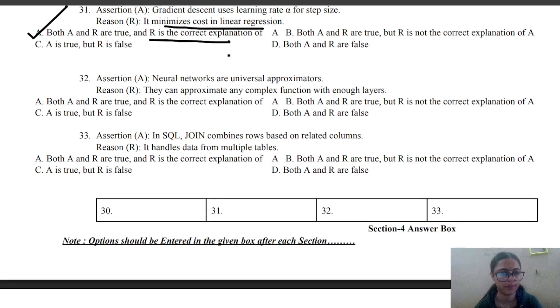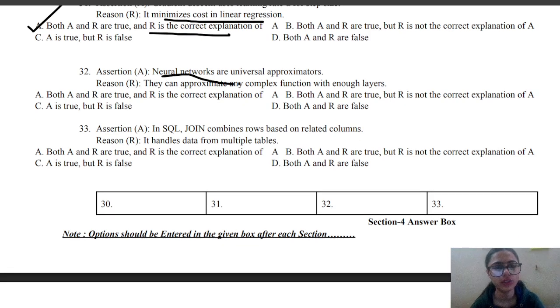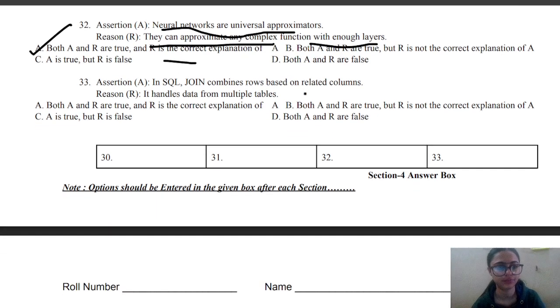Next, neural networks are universal approximators, and the reason is they can approximate any complex function with enough layers. So yes, both statements are true, and R is the correct explanation because they are universal approximators and can approximate any complex functions.